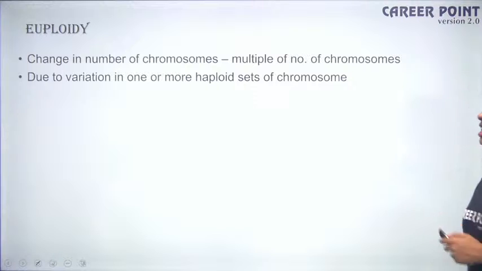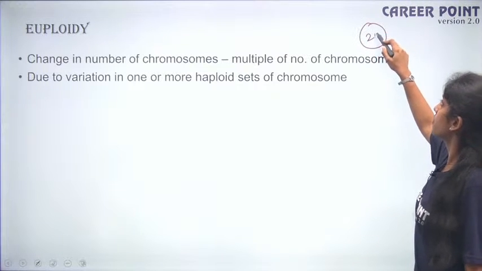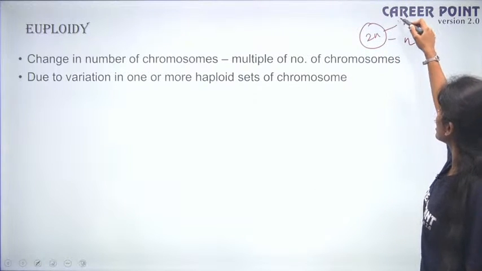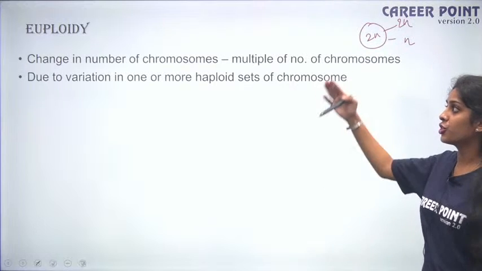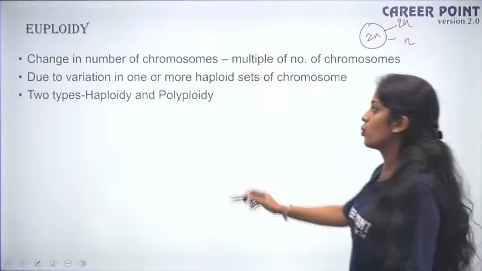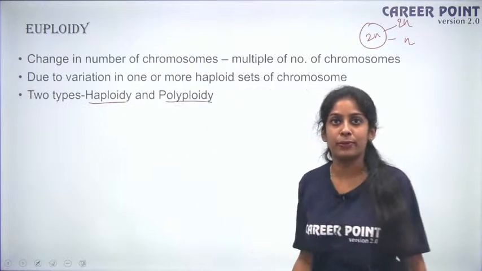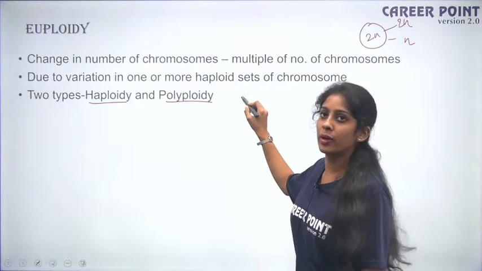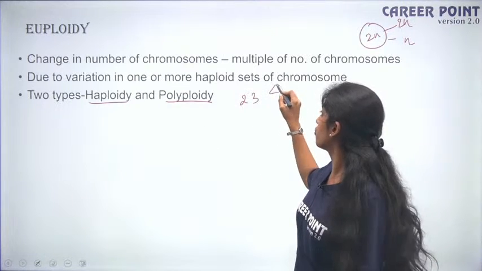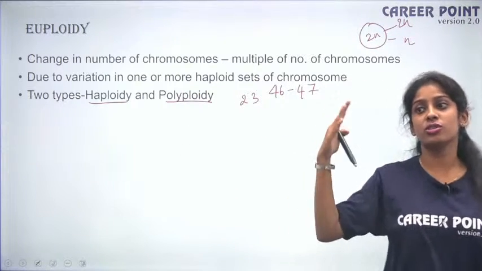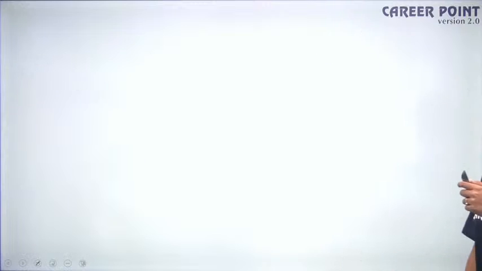Okay, so it is due to variation in one or more haploid sets of chromosomes. At the time of meiosis, what happens? Your mother cell divides to give 2 haploid cells. But if there is a fault here, one cell is 2n, the other one is n. Such a condition gives rise to euploidy. Fine. So again, euploidy is of 2 types. First one is haploidy and the other one is polyploidy. Haploidy means only one set of chromosomes is extra. So instead of 46 chromosomes, you have 47 chromosomes. But polyploidy is when you have twice or thrice the amount. Okay. So that is about the mutations.